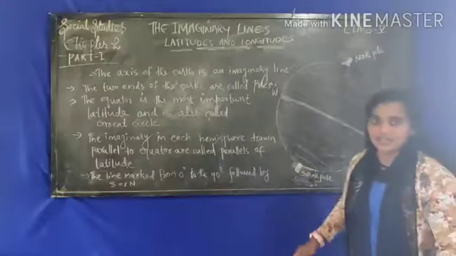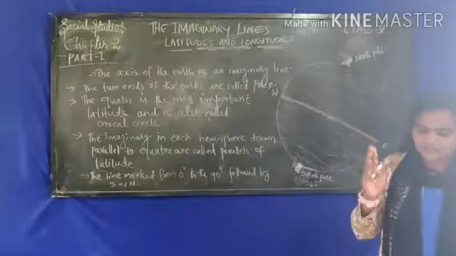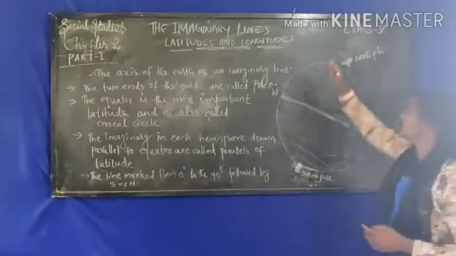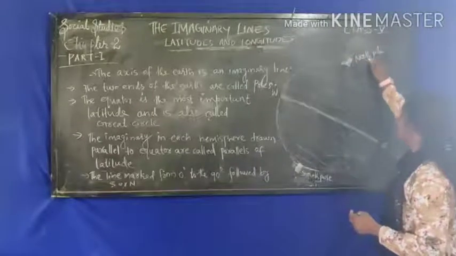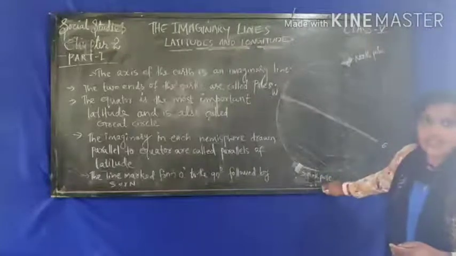Okay, how many poles are there? There are two poles. The north side is known as the North Pole and this is known as the South Pole.